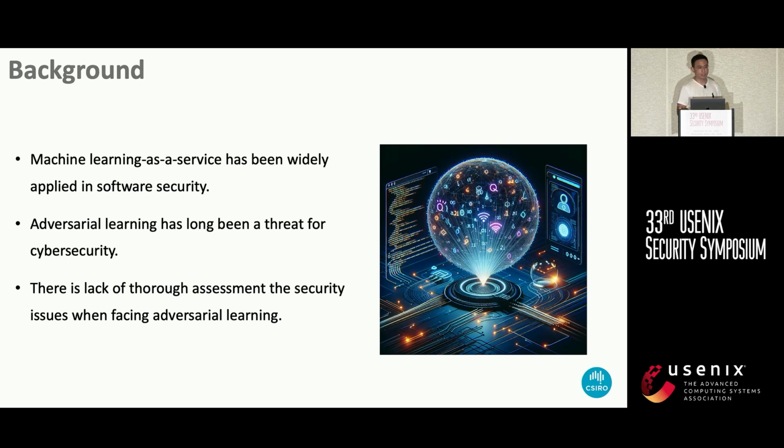Let's begin with some background on machine learning for software security. As we know, machine learning as a service has been widely applied for cybersecurity, especially in software security. For example, Amazon Web Services offers CodeGuru Reviewer, which is a machine learning-based developer tool that helps to detect critical issues and security vulnerabilities.